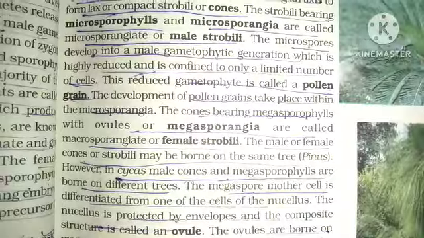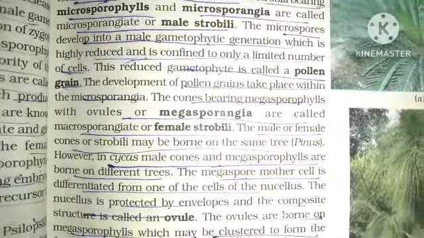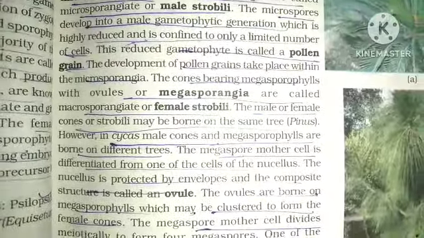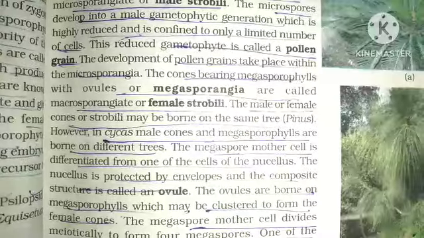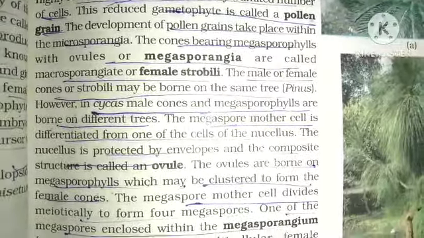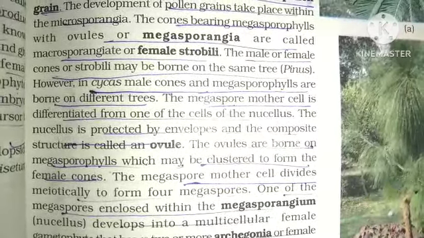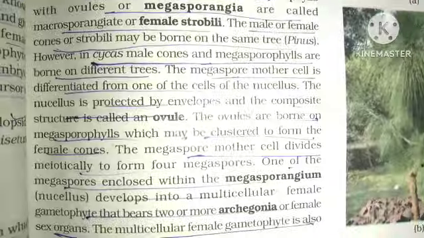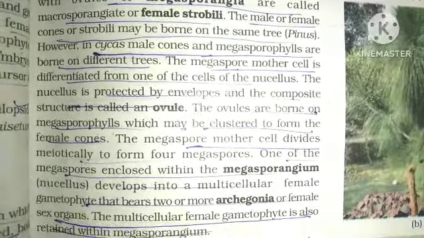The male or female cones or strobili may be borne on the same tree, as in Pinus. However, in Cycas, male cones and megasporophylls are borne on different trees. The megaspore mother cell is differentiated from one of the cells of the nucellus. The nucellus is protected by envelopes and the composite structure is called an ovule. The ovules are borne on megasporophylls, which may be clustered to form the female cones.